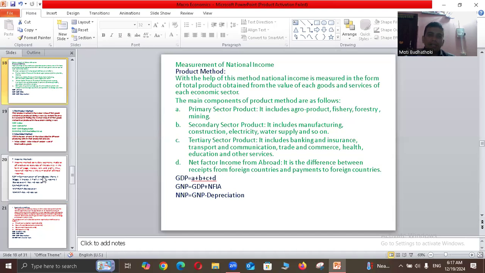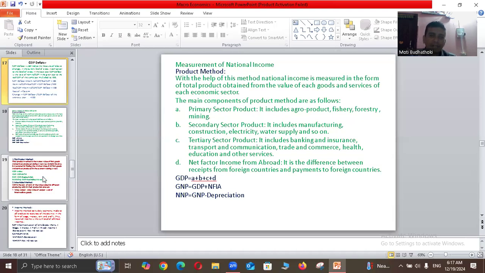Now, measurement of national income. We can measure the national income in three different ways. One is product method. With the help of this method, national income is measured in the form of total product obtained from the value of each goods and services of each economic sector. The main components of product method are as follows.